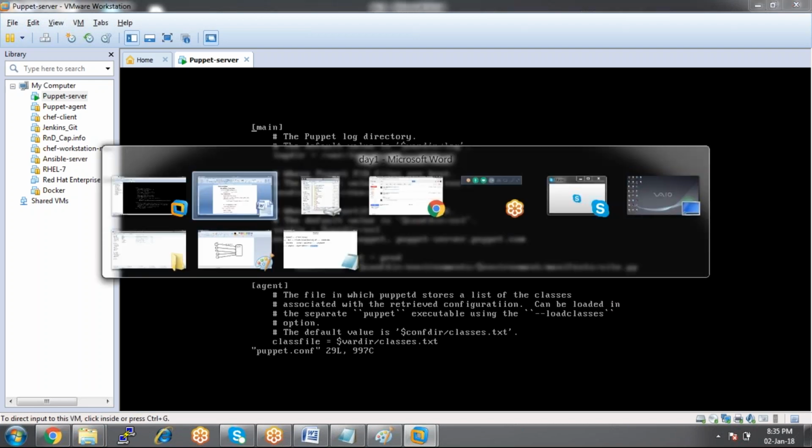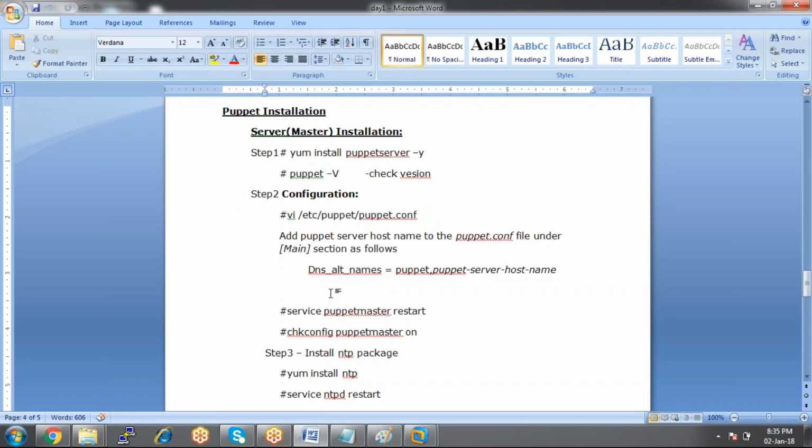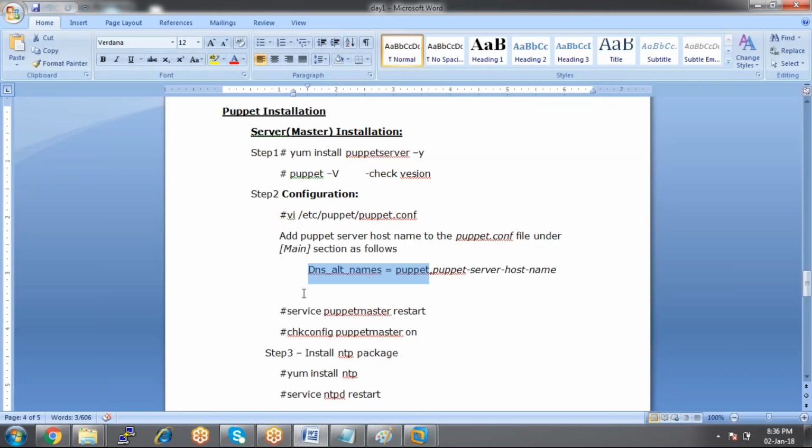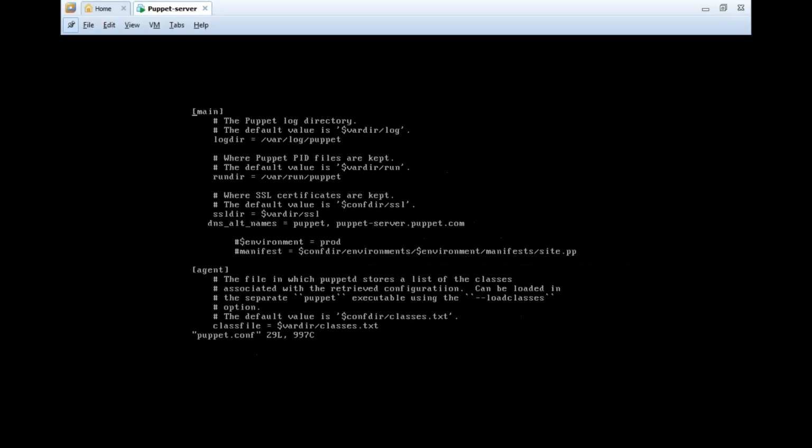In this file you need to do some settings. What are the settings? We have two sections in this file: first is the main section, and the other one is the agent section. Within the main section, we need to add this line: dns_alt_names = puppet, puppetserver, puppet.com.